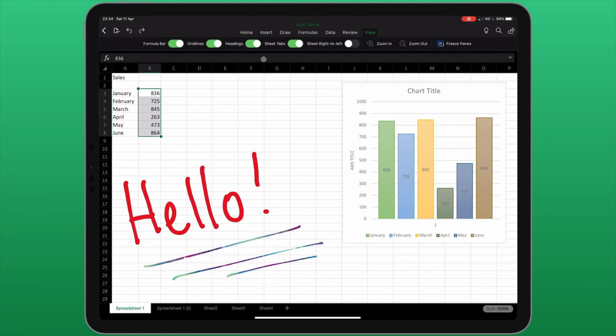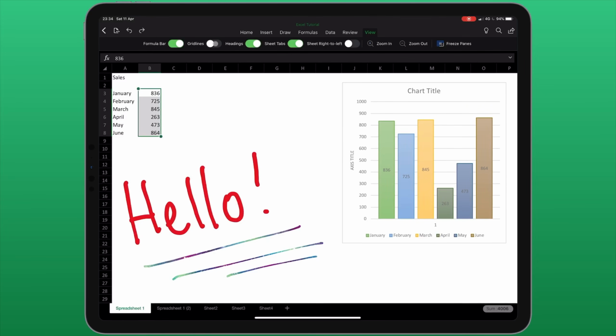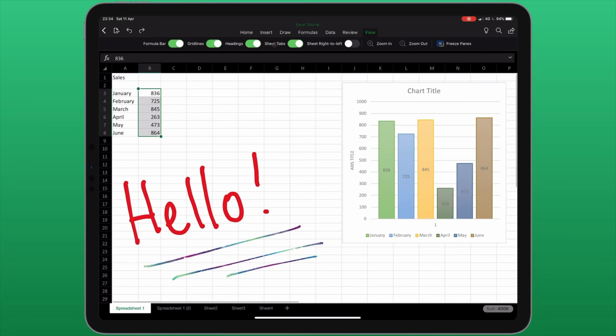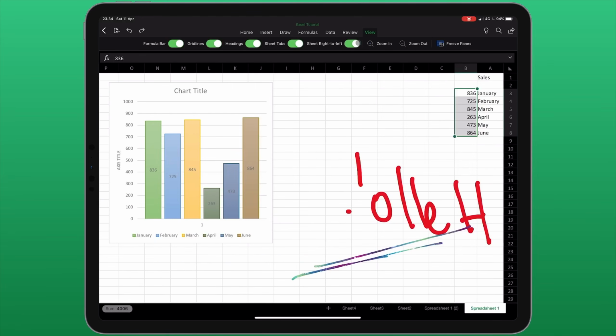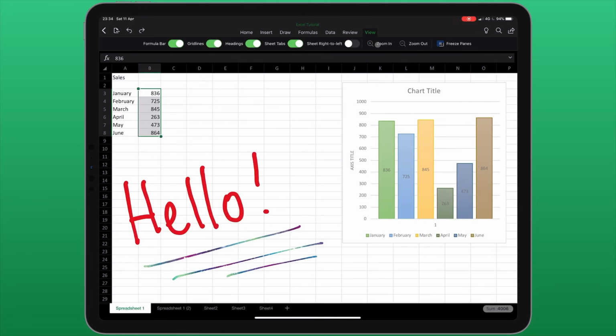On the View tab, this gives us some basic functions in terms of viewing the information. I can show or hide the formula bar, show and hide the grid lines, headings, the sheet tabs, and I can change the view of the spreadsheet from right to left. We can also find our zoom in and zoom out functions here.